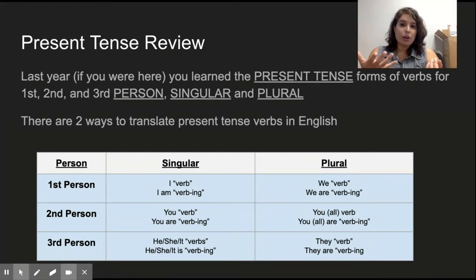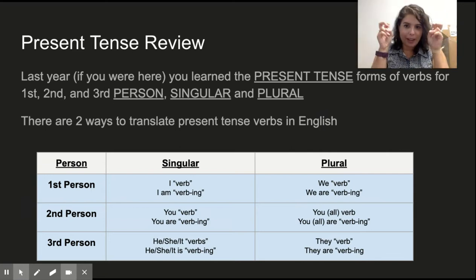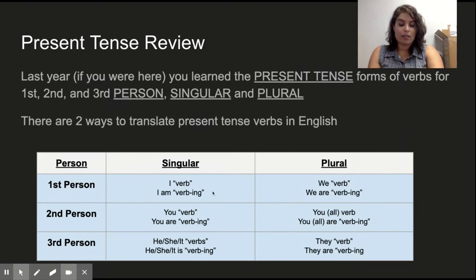So in the first person, you can translate a present tense verb as I verb. Again, you're going to substitute whatever the action is for verb. So I verb or I am verbing. For example, I run or I am running. So you can translate the Latin verb to run in the present tense, first person singular, in either of those ways. First person plural, you can translate it as we verb or we are verbing. So we run or we are running.